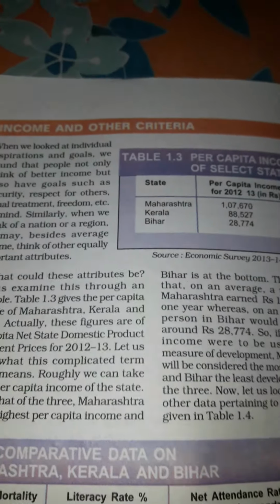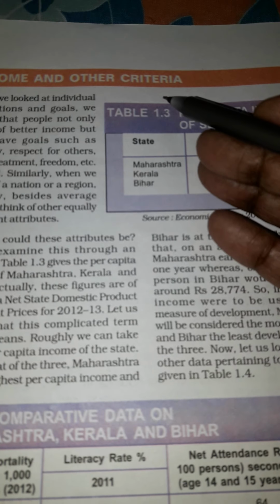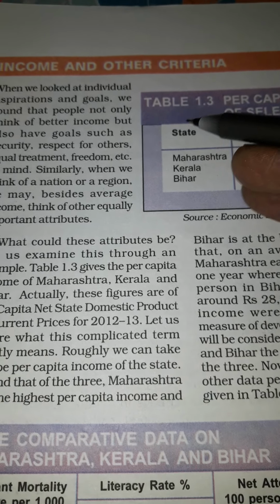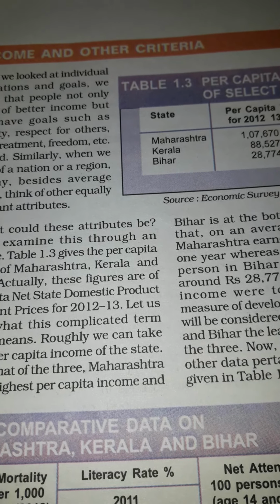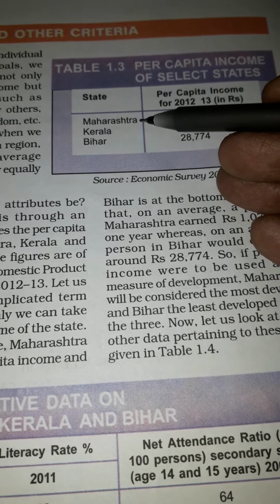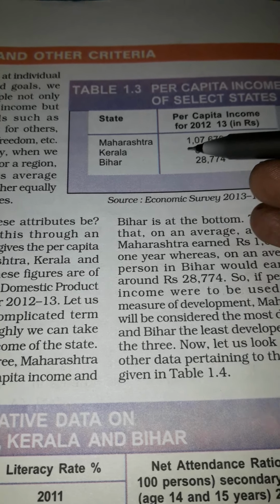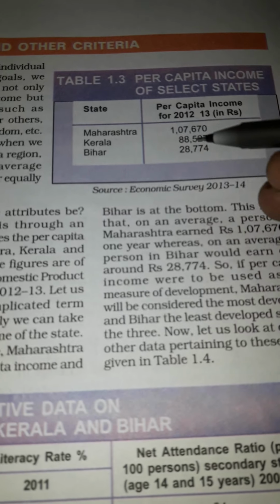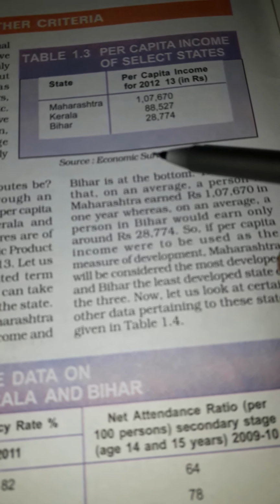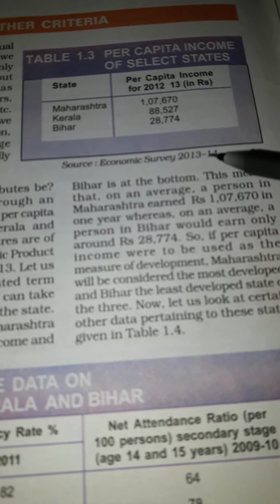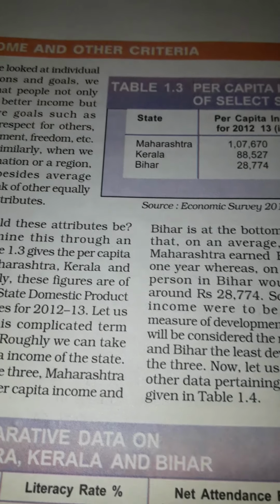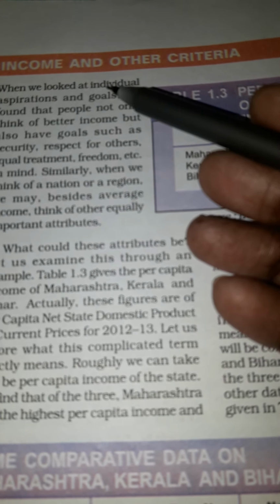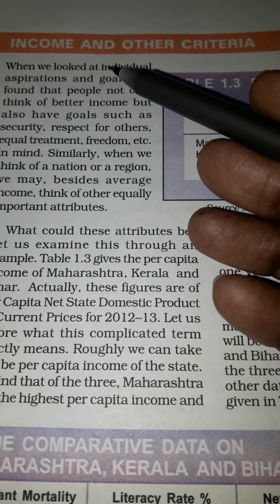Now coming to the next topic, which is income and other criteria. Already in my online class and in my previous video lecture I have discussed these things. In the table, per capita income of some states is given: Maharashtra, Kerala and Bihar. We see that the per capita income of Maharashtra is more than the other two states, Kerala and Bihar. The source is the Economic Survey 2013-14. Income is not the only thing that we need to live a happy or complete life.